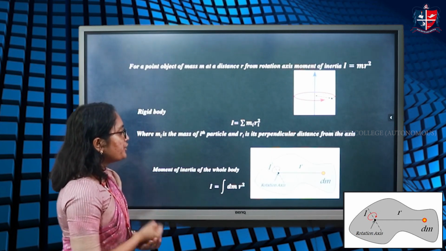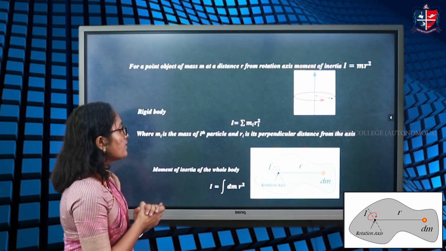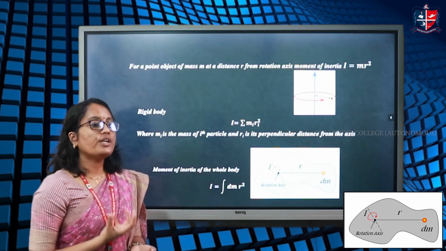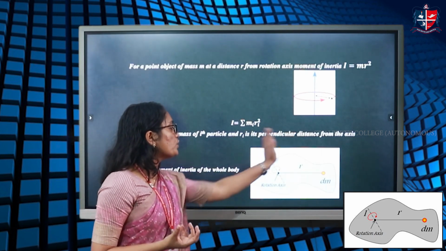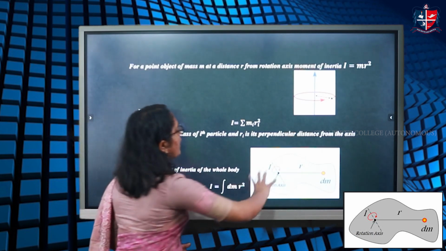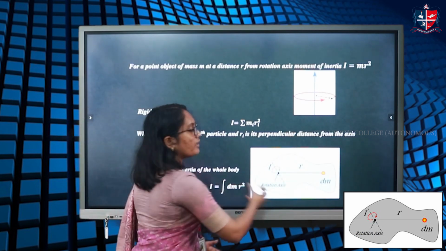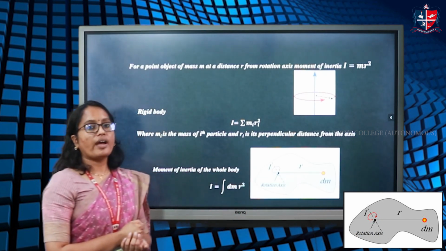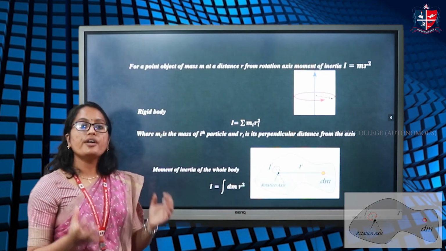So the moment of inertia of that small mass about the axis of rotation is dm r square. Now, if we need to find the moment of inertia of the entire object, we need to integrate this over the entire region of the object. So, integrating dm r square, you can find the moment of inertia of a continuous body.